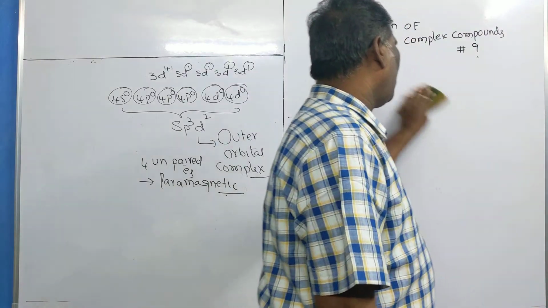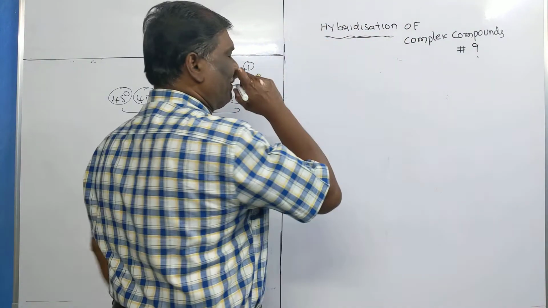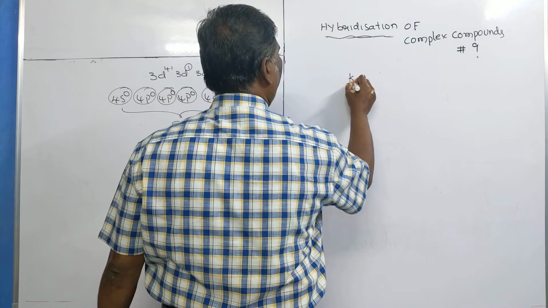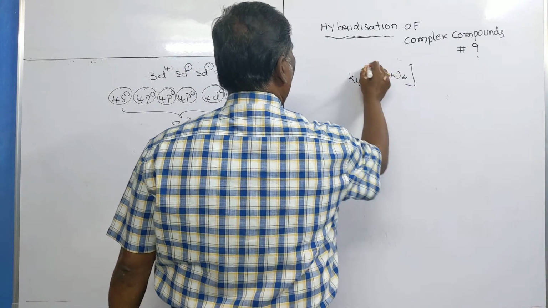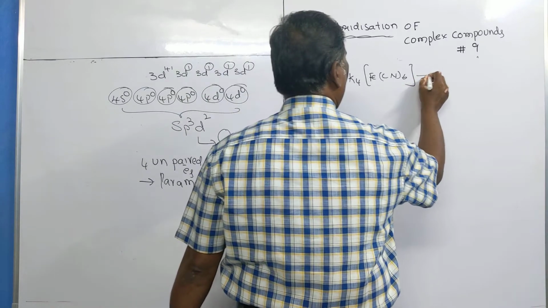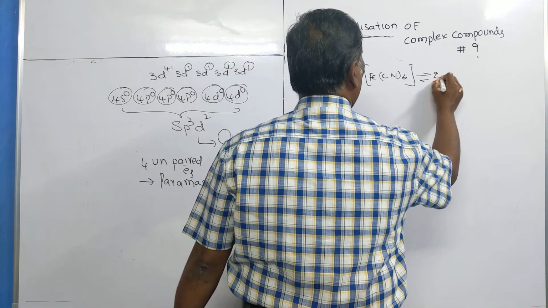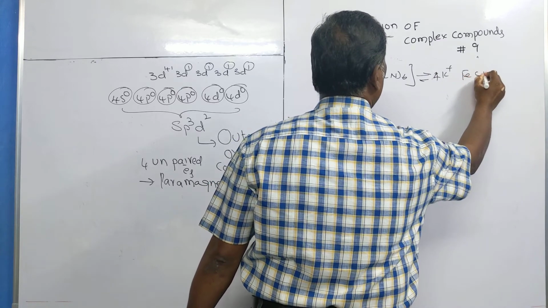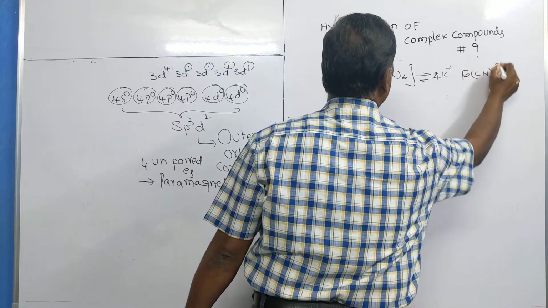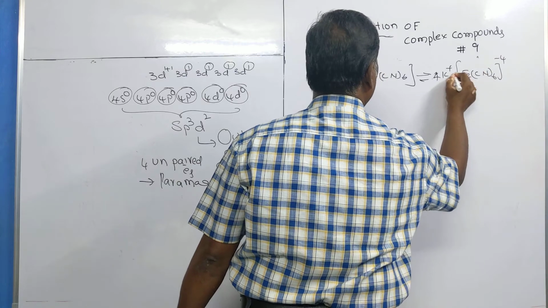ferrocyanide, or potassium ferrocyanide, K4[Fe(CN)6]. This ionizes into 4 K plus ions and 1 ferrocyanide complex. Clear?